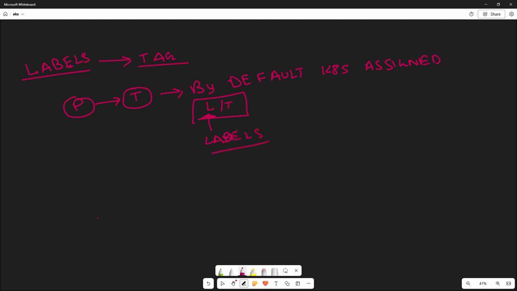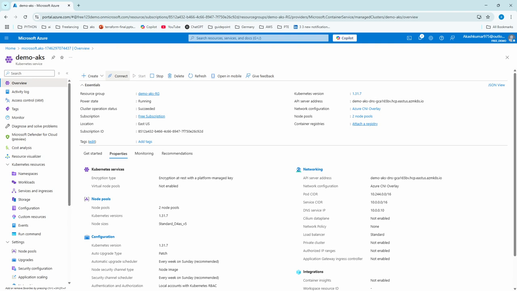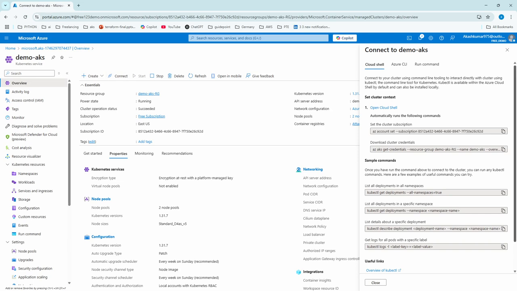Okay, let's do a quick demo to understand where we can mention the labels in our YAML file configuration and kubectl configuration. Okay, let's start our demo. For this demo I have already created a cluster called demo-aks. Let me quickly connect to this cluster. We'll set the cluster subscription. We'll open my cmd.